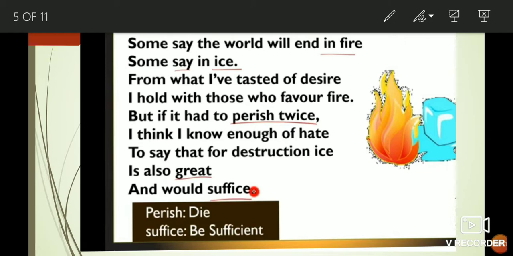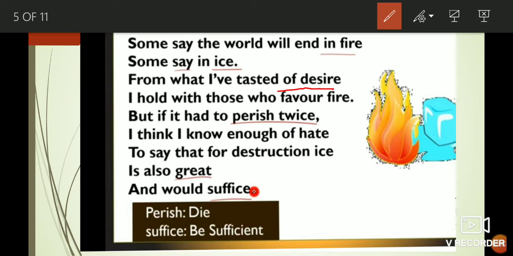And here in 2 lines, the poet is saying what people said, but in the third line, from what I have tasted of desire, I hold with those who favor fire. See here, fire is used as the symbol of desire.